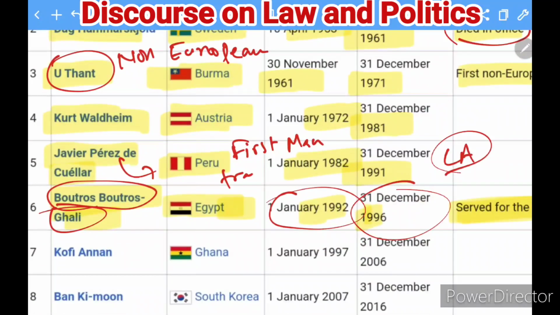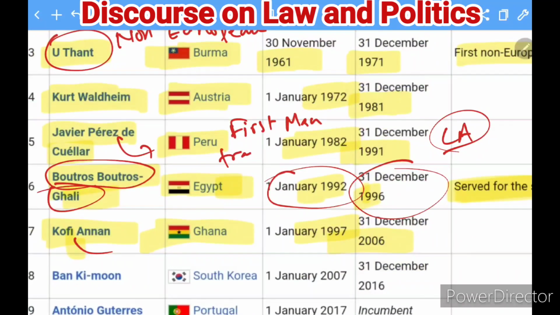Okay, the next Secretary General is Kofi Annan, and he was from Ghana, and he was in office from 1997 till 2006. So he was the 7th Secretary General.